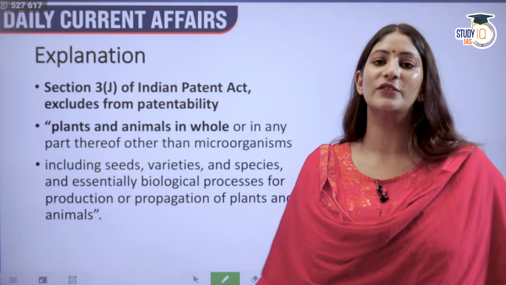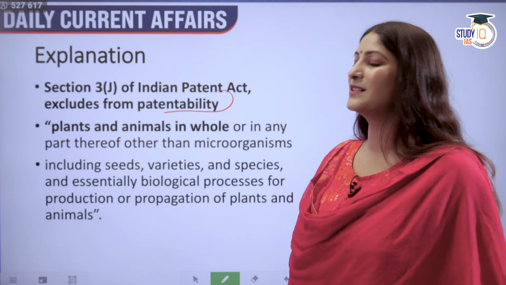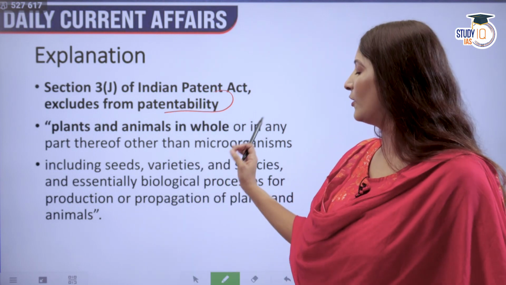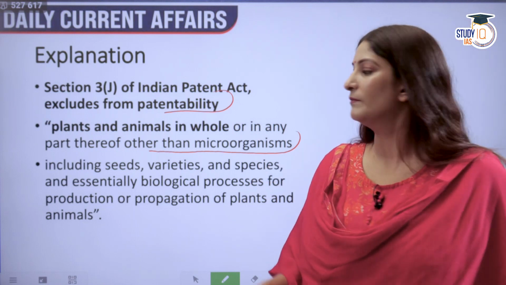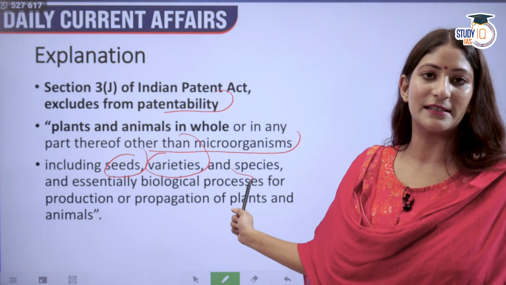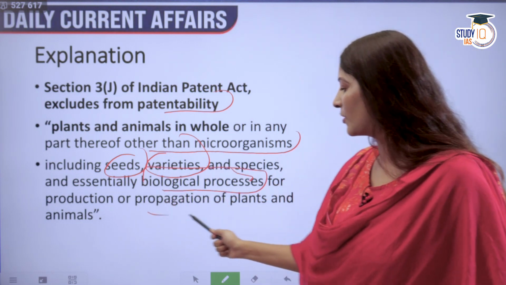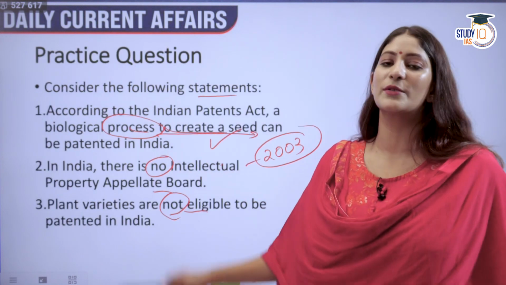Section 3 clause J of the Indian Patents Act excludes from patentability plants and animals in whole or part or in any part thereof other than microorganism. I am quoting, including seeds, varieties and species, and essentially biological processes for production or propagation of plants and animals. So here it was talking about biological process only.